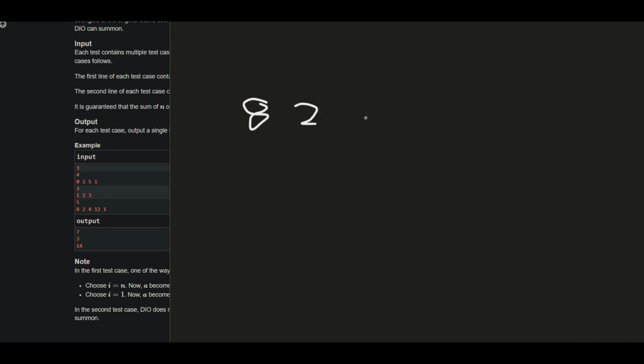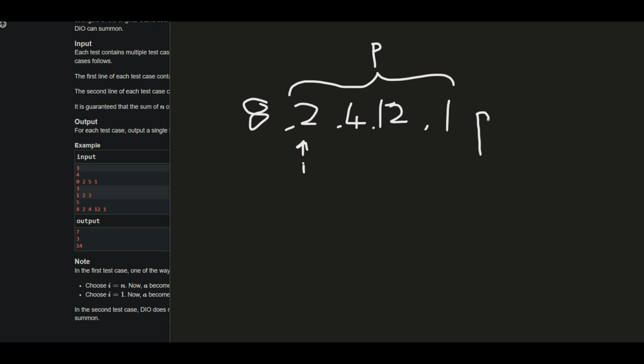The array is 8, 2, 4, 12 and 1. Okay, let me assume that in the first move I select this index as i, and m is my last index, and make the m plus 1th member the XOR value of all these elements. Let the XOR value of these elements be equal to p. Okay, so after that it will become equal to p.